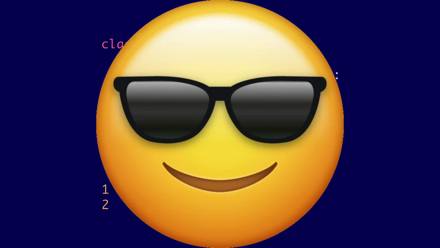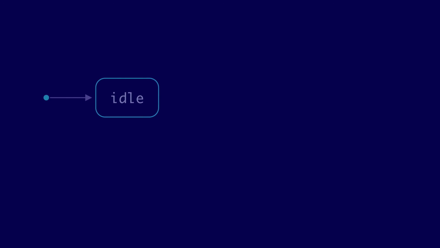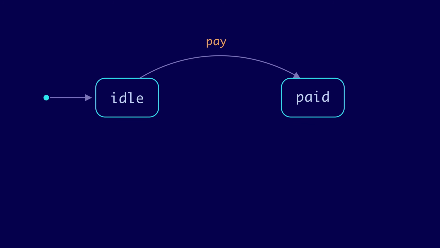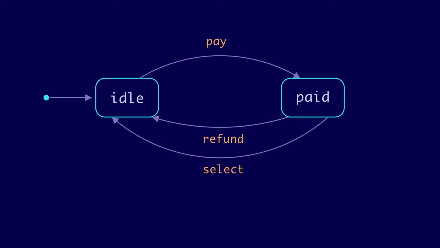But those operators are cringe! You want to make your own beautiful custom syntax. For example, let's say you're writing state management code for a vending machine. It starts out in the idle state, and from there you can pay, which puts you in the paid state. And from there, you can either refund to get your money back or select an item, which both put you back in the idle state.